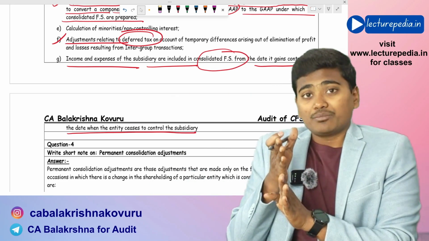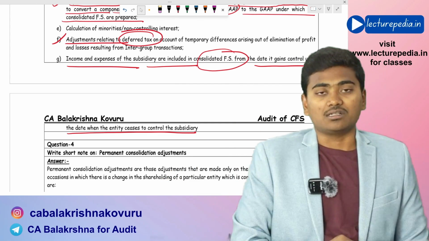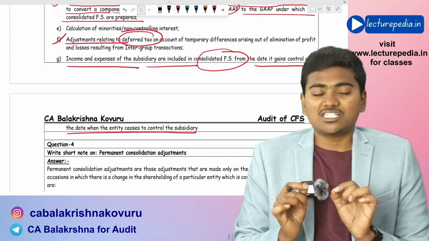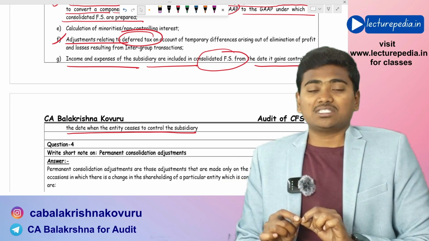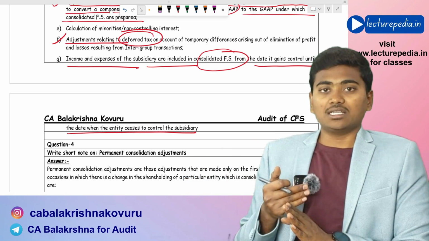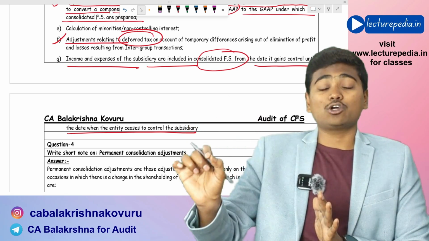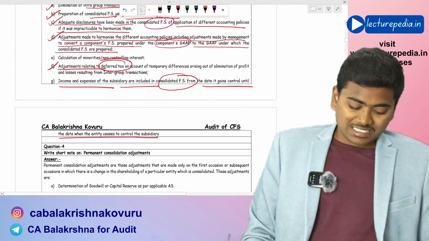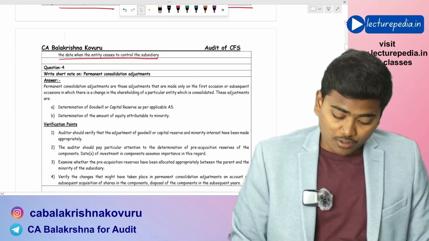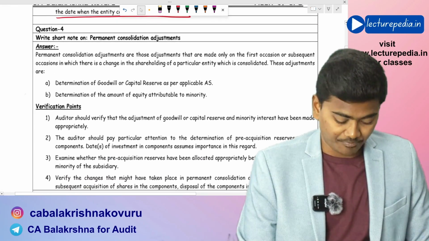Only from that date you need to include the transactions in the consolidated financial statements. Even this point has to be verified by the auditor, whether the incomes and expenses have been properly included in the consolidated financial statements based on the date of acquisition of control. So these are certain important points that have to be considered by the auditor while verifying current period consolidation adjustments.